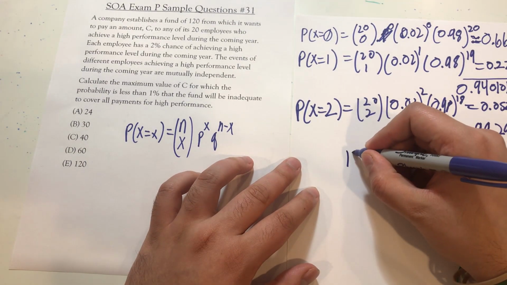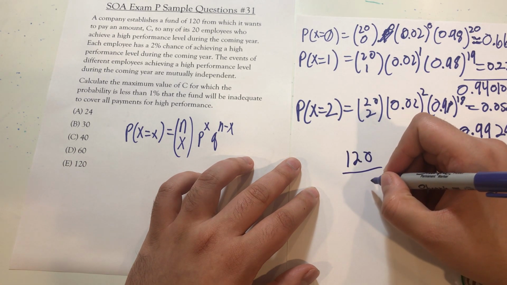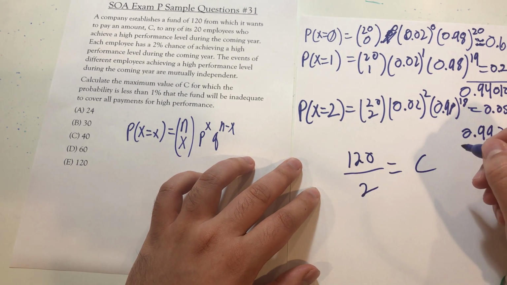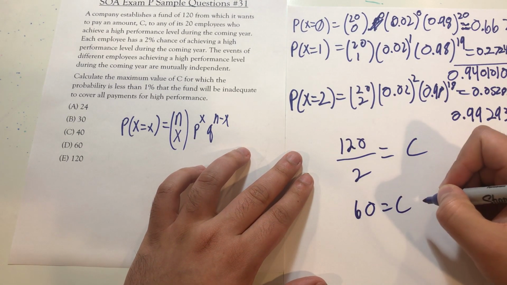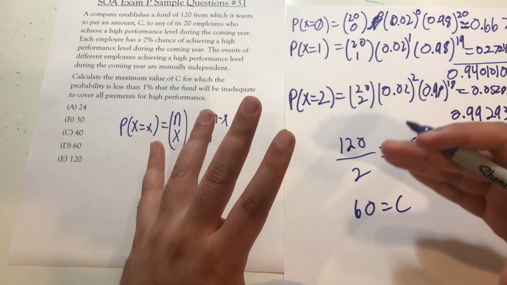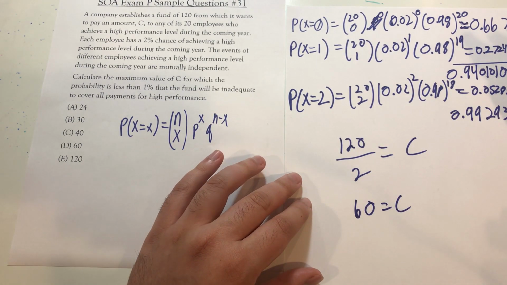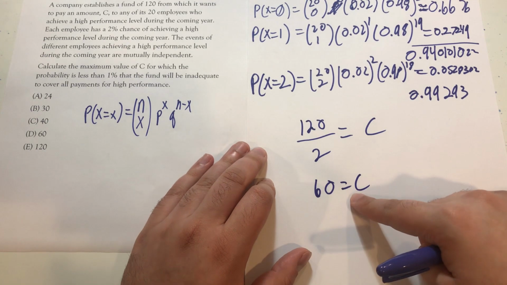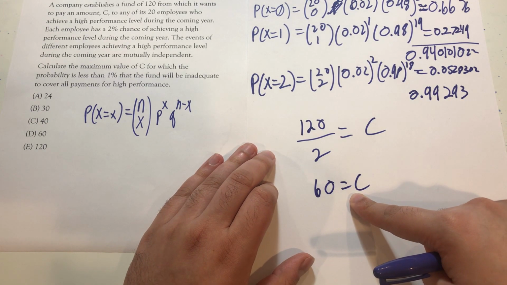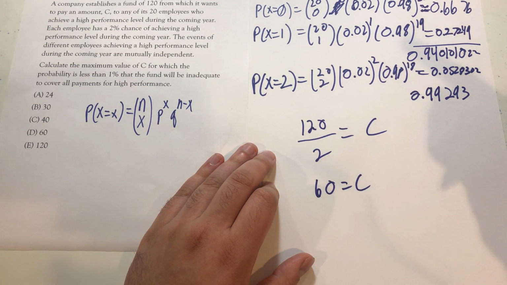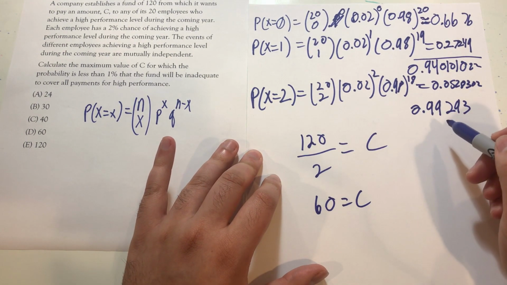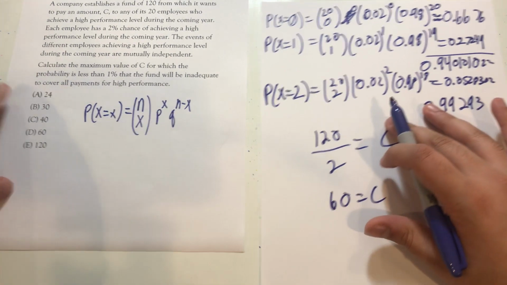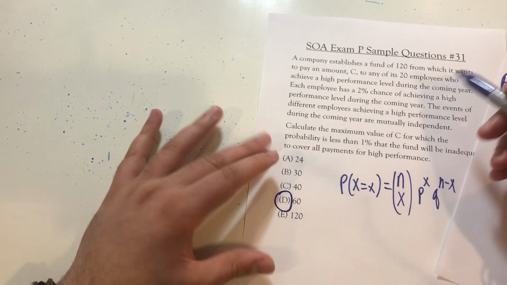So 120 divided by the 2 employees gets us the max value of C, which is going to be 60, right? Because let's look at this. If each payment was 60, what's the probability that I'll run out of money? Well, that's the probability that more than 2 employees are able to become high performers. And that is less than a 1% chance. And that lines up with answer choice D.